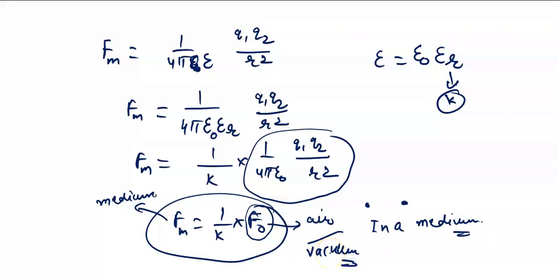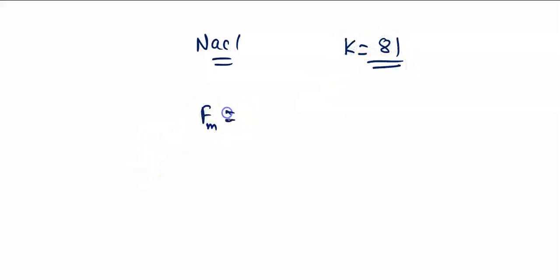Okay, and this is extremely important. Do you know why? I will tell you. You know that NaCl gets dissolved and converted into ions, Na plus and Cl minus, when dissolved in water. Do you know why? The reason being, the value of K for water is 81. So what happens? Fm is equal to 1 upon K times F naught.